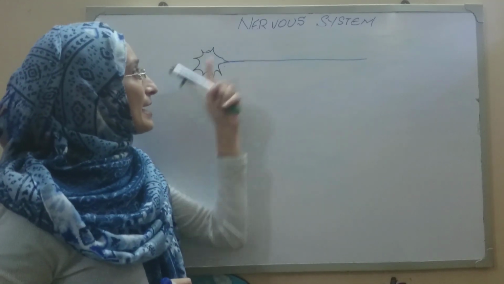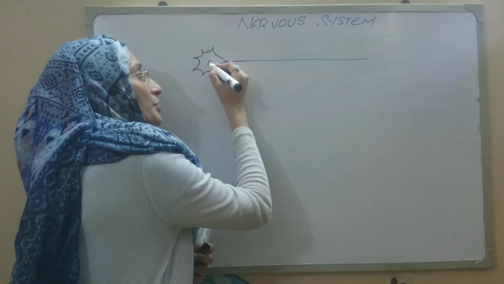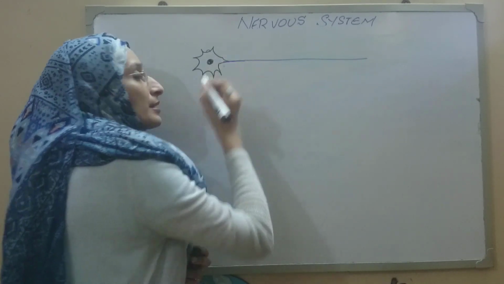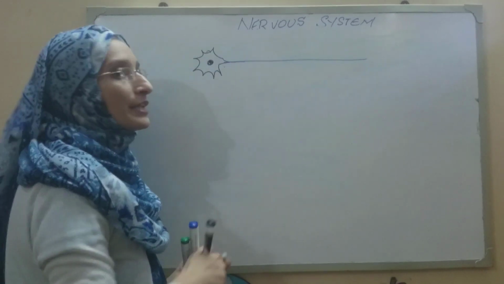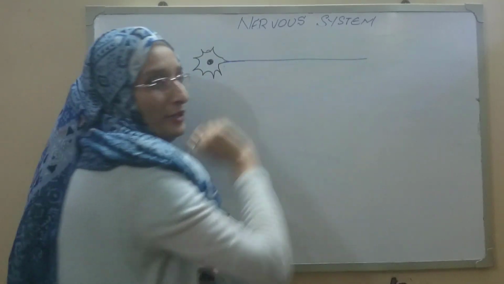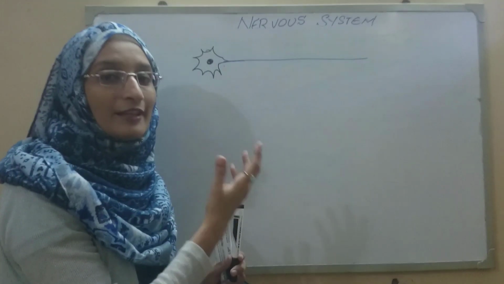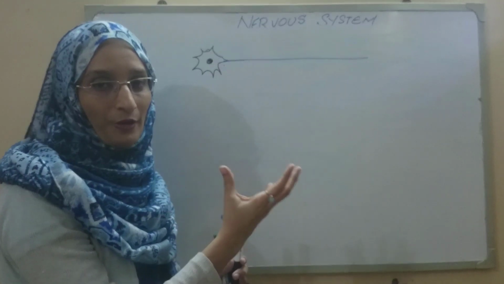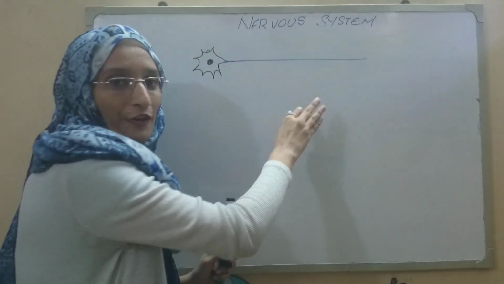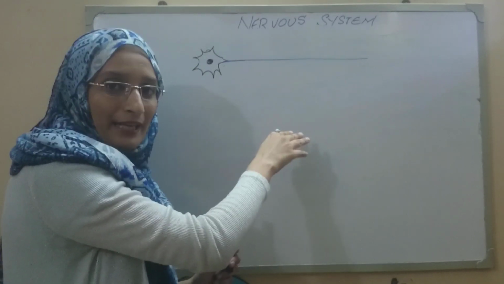Now, every neuron is composed of the cell body, not exactly the nucleus, we call this a cell body or soma, and a very long process. This long process is actually the nerve. Okay? And this nerve can be myelinated or unmyelinated.